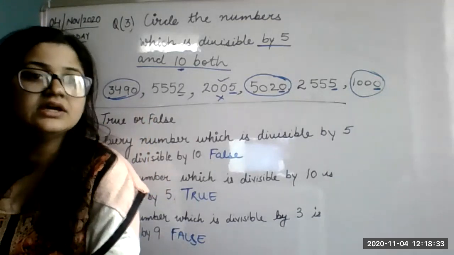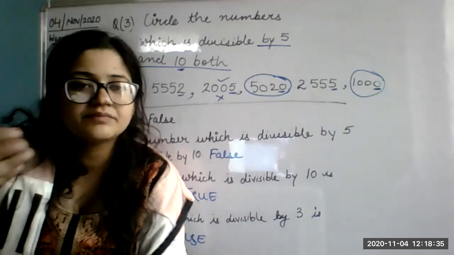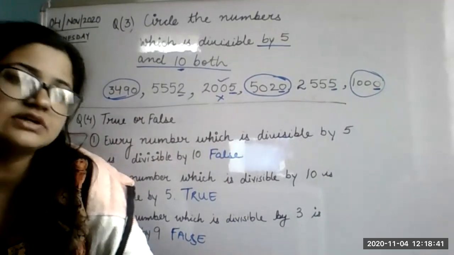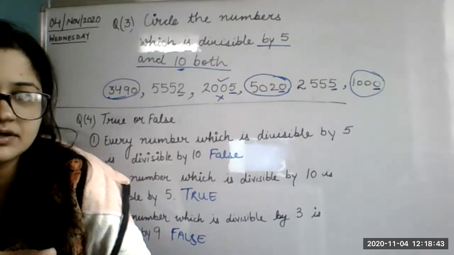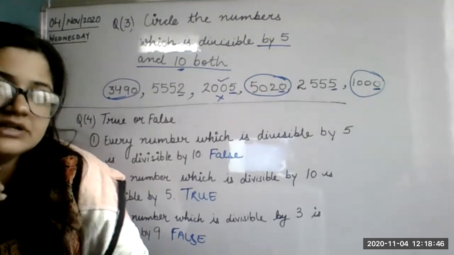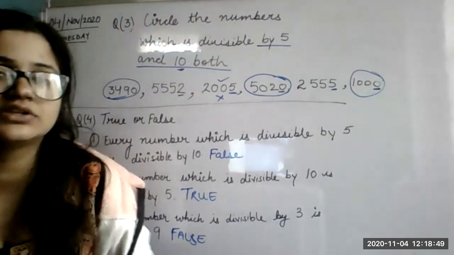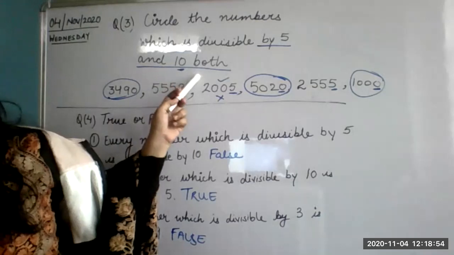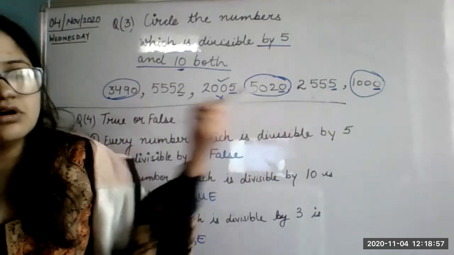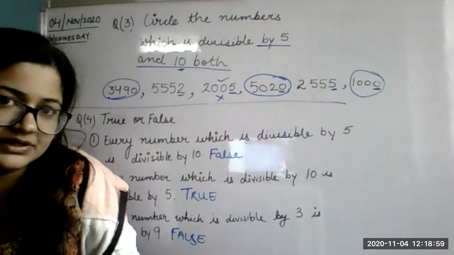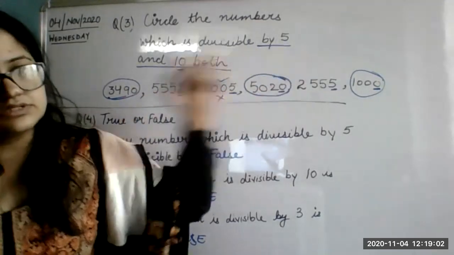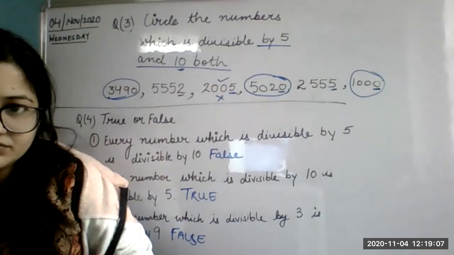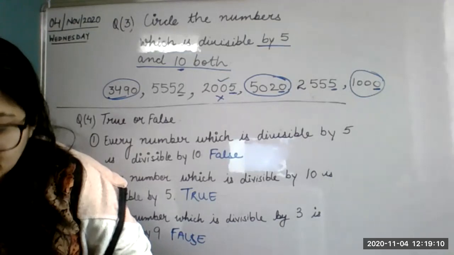Beta, you know that the number which has 0 at the end will be divisible by 10, right? The one which does not have 0 at the end will not be divisible by 10. So you should have simply circled the ones with 0 at the end, because here you have just written 10 also. And in 5, there is always 5 or 0. So 0 is there, 0 is there, 0 is there. Whichever had 0, we have just circled that one. Okay. Excuse me, ma'am. No need to divide. Yes, beta.